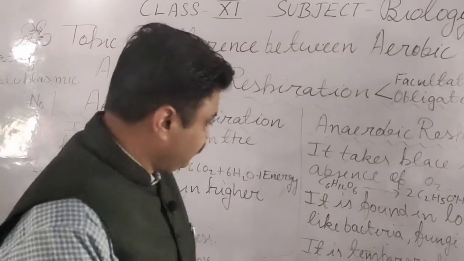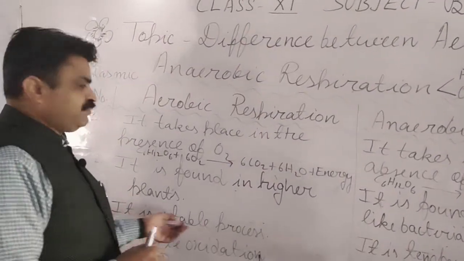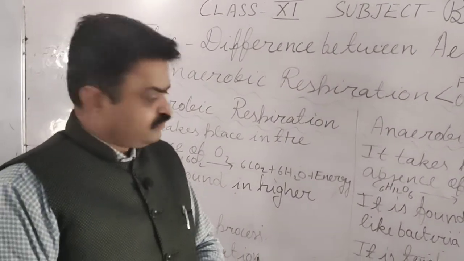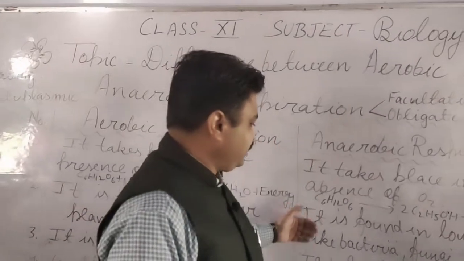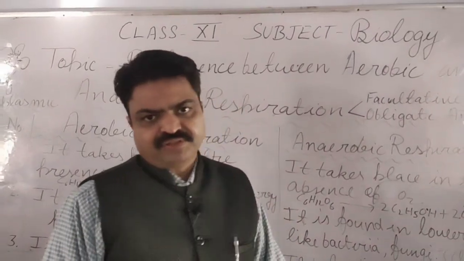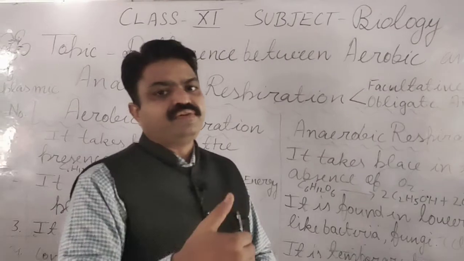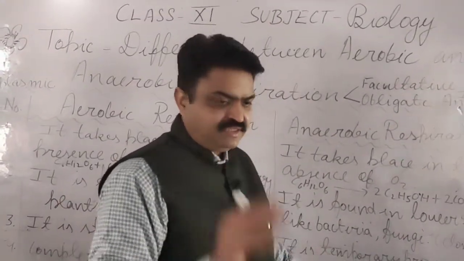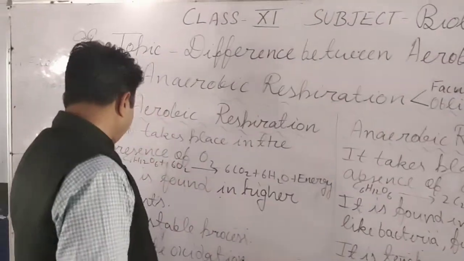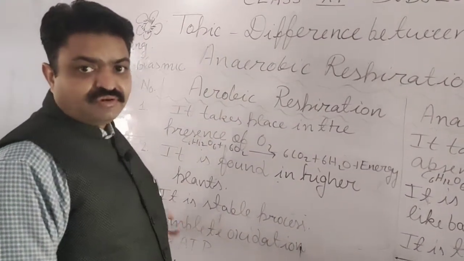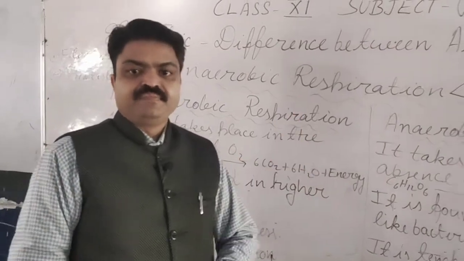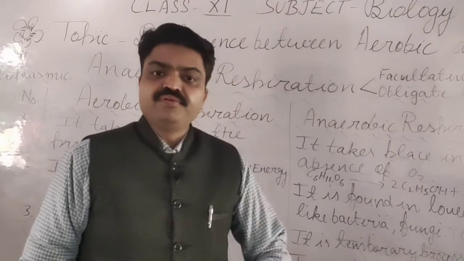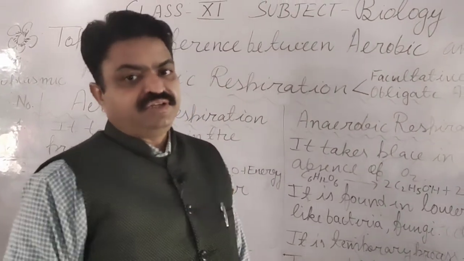Next, aerobic respiration is a stable process that takes place continuously, and anaerobic respiration is a temporary process, because it does not continue. In aerobic respiration the food is oxidized completely, but in anaerobic respiration the food is not completely oxidized.